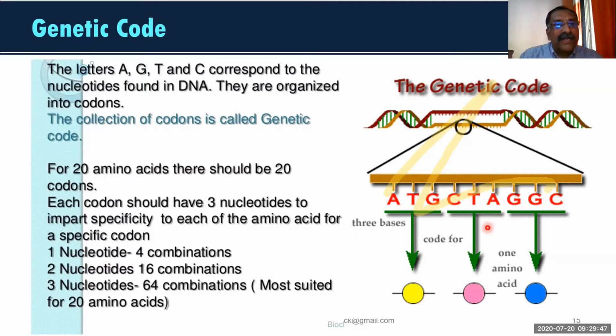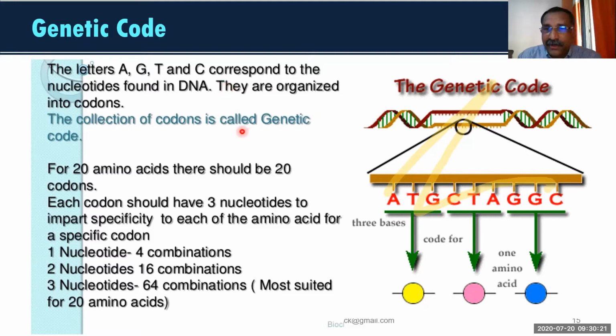Did you get this point, what I said over here? I will give an example by taking the English language now. Before that, did you understand what I said? What is the genetic code? The collection of codons is known as the genetic code. There are 4 nitrogen bases, and there are 20 amino acids. These amino acids are represented by nitrogen bases.